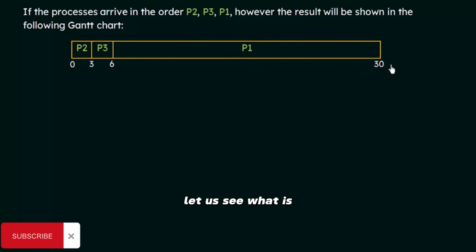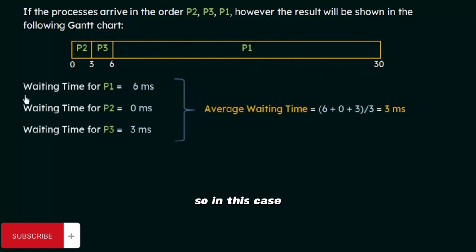So in this case, let us see what is the average waiting time. As I said, the waiting time for P1 was 6 milliseconds as we see here, and the waiting time for P2 was 0 milliseconds because it was the first process to arrive, and the waiting time for P3 was 3 milliseconds because it was the second one to arrive, and P2 took 3 milliseconds. So here if we calculate the waiting time, it is 6 plus 0 plus 3, divided by 3. So if we calculate here, it comes out to 3 milliseconds.